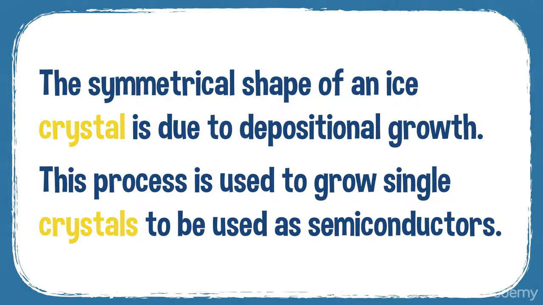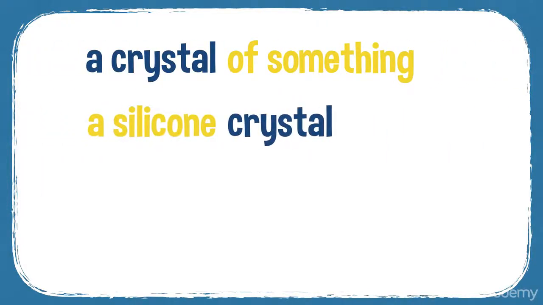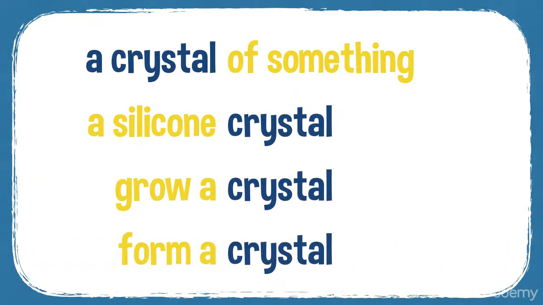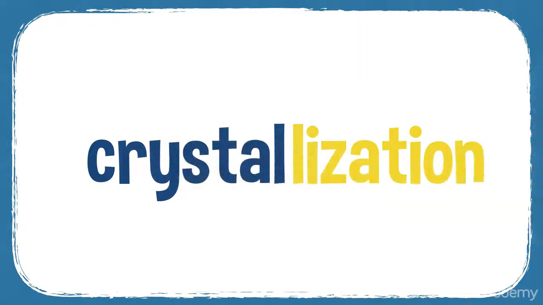This process is used to grow single crystals to be used as semiconductors. So, for example, silicon crystals can be grown. So a crystal of something, we say. A silicon crystal, you grow a crystal, you form a crystal. So crystal, you can have crystals, and the process, or the verb is crystallizing, and the process is crystallization. Crystallization is the process of crystallizing something.